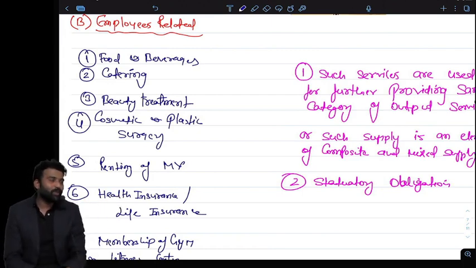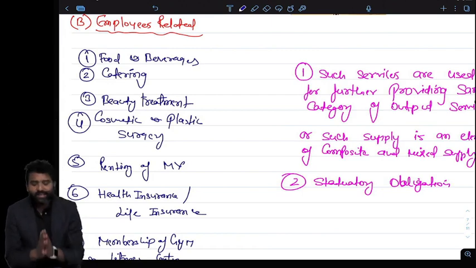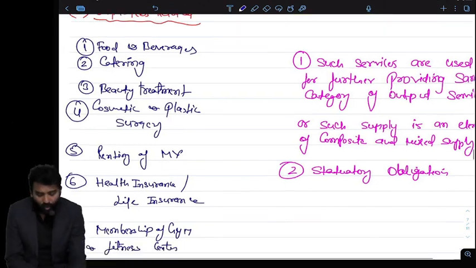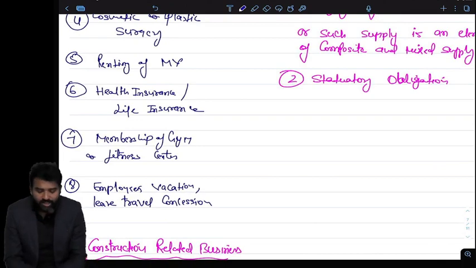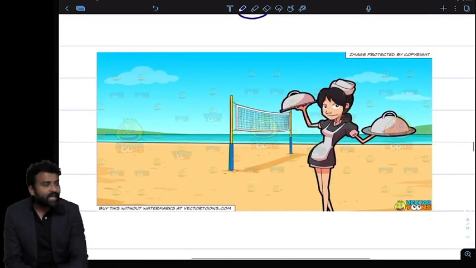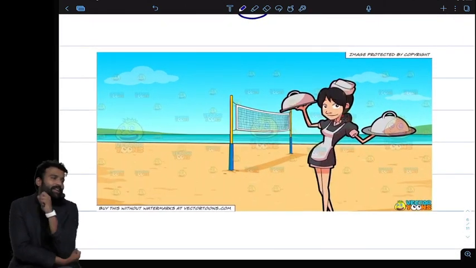So no, you cannot claim the credit of food items, of catering, of beauty treatment services, of cosmetic and plastic surgery, of renting of motor vehicle, of health insurance and life insurance for employees, of membership of gym, and of employees vacation and leave travel concession. Out of these 8, you can remember a minimum of 5 to 6 only from this photograph.